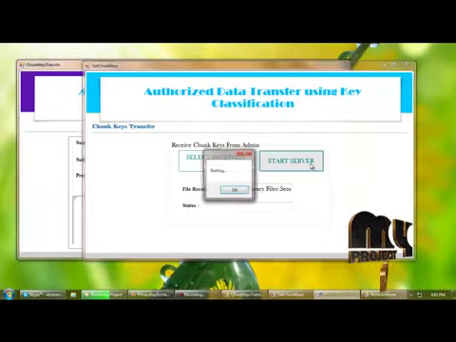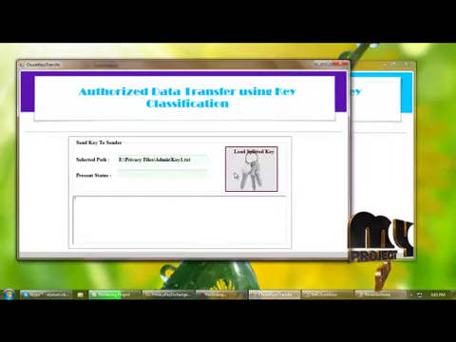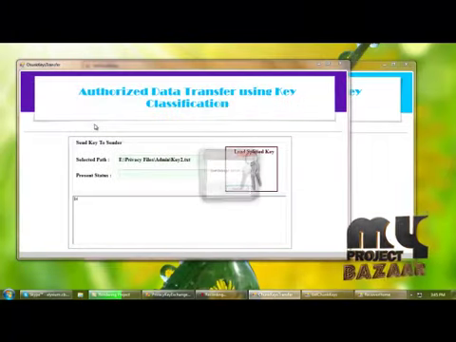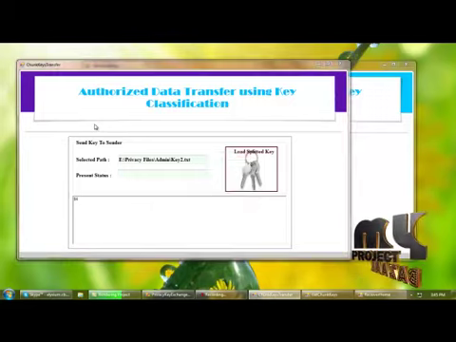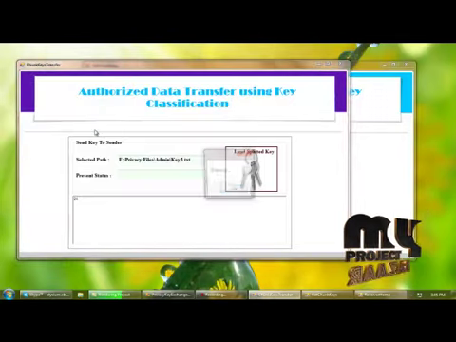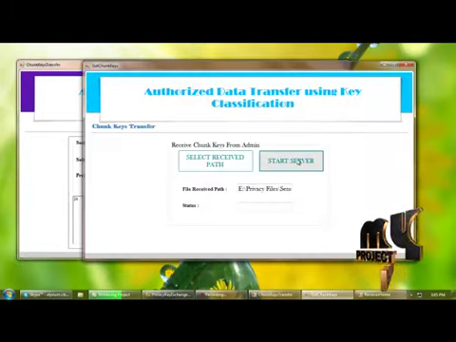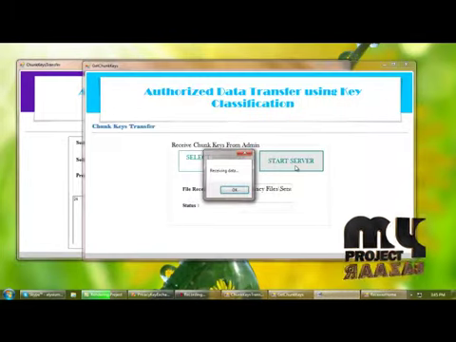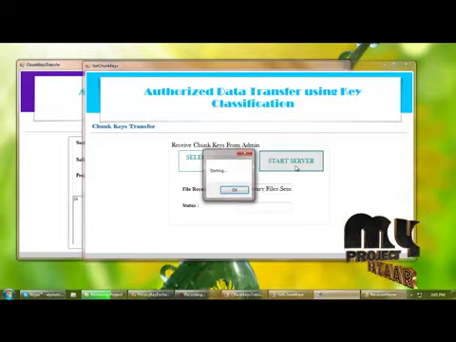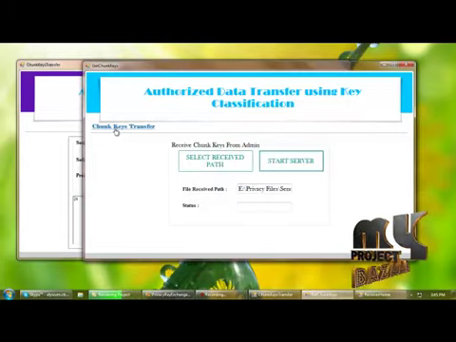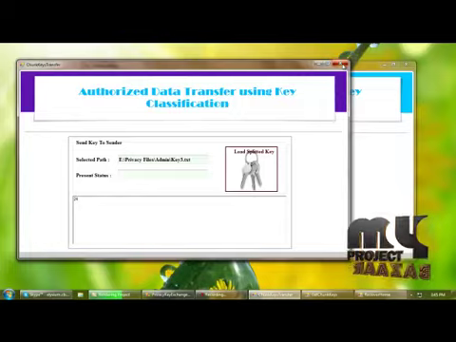And again, starting the server for receiving key 2. And key 3. And next, we can close the admin part.